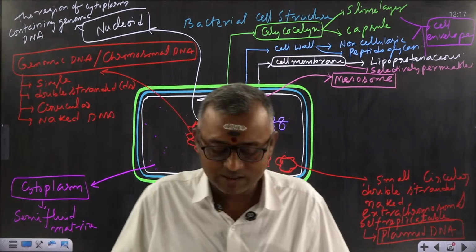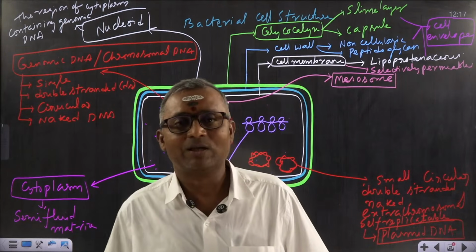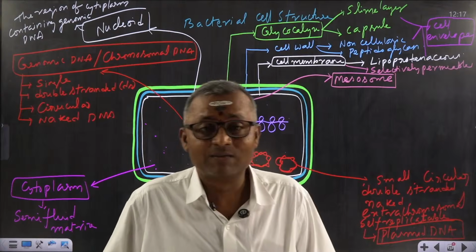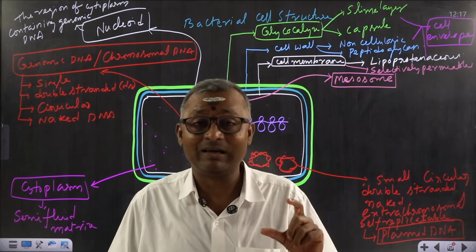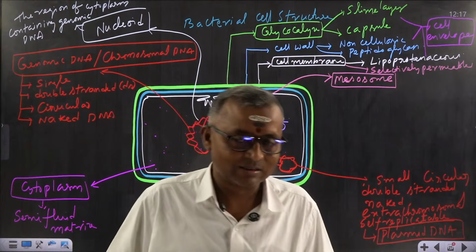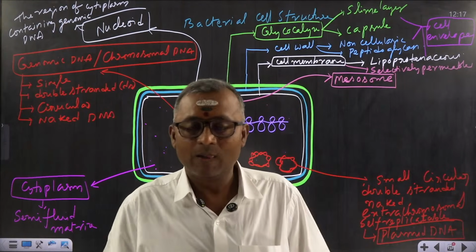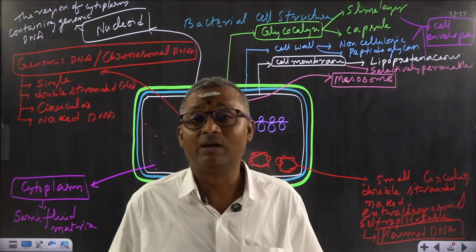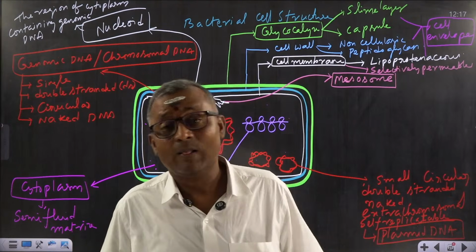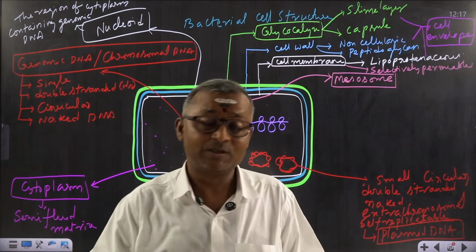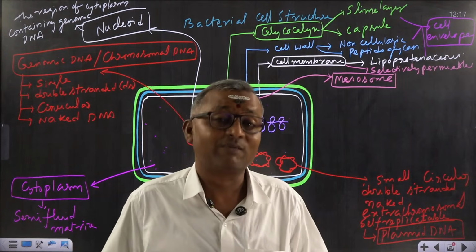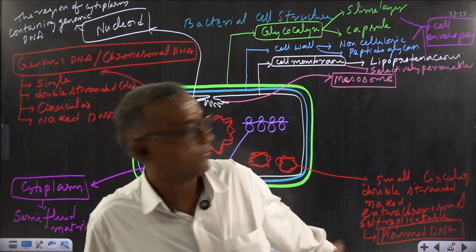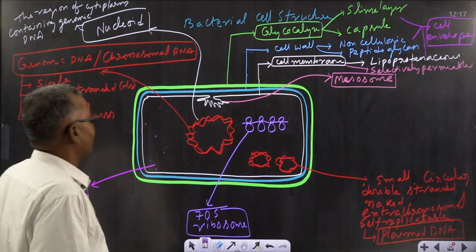Don't worry about the 70S and 80S. I will give you the detailed explanation. Yesterday also I told about different types of ribosomes. These details we will discuss in our offline classes, like what exactly this S represents. S here stands for the Swedberg unit, a kind of unit used to measure density and mass. How it is estimated, why we use this S, and what exactly it denotes, we will discuss when we cover ribosomes. So just remember, bacteria have only 70S ribosomes.